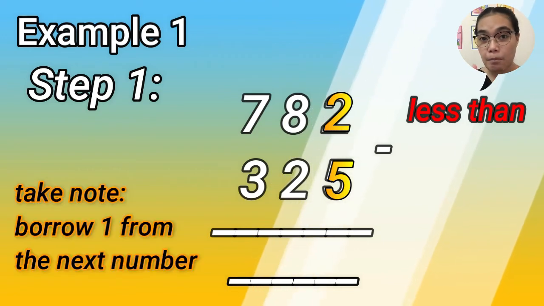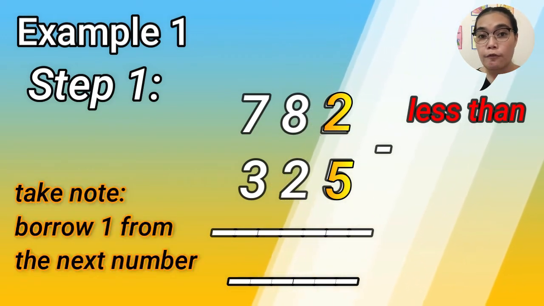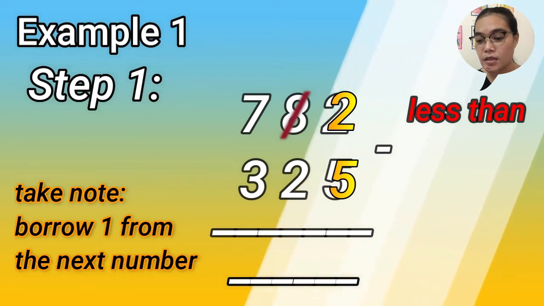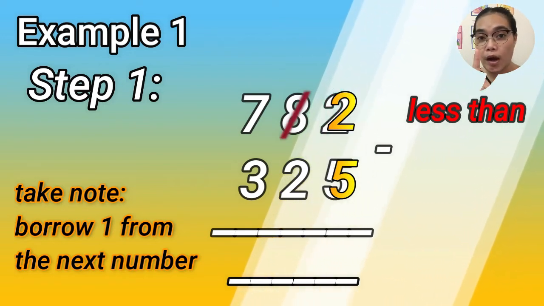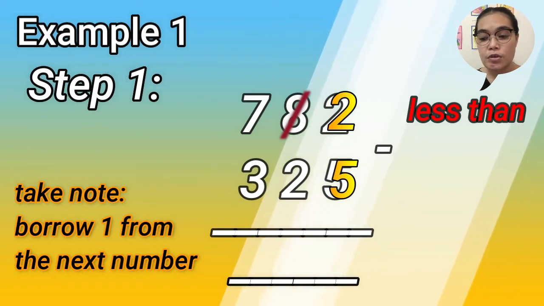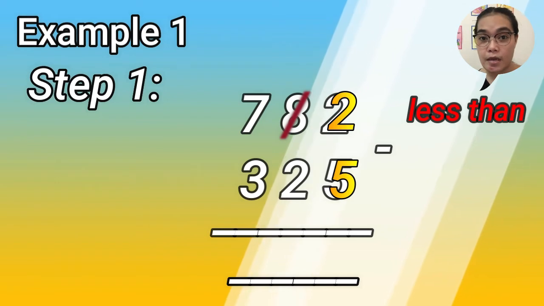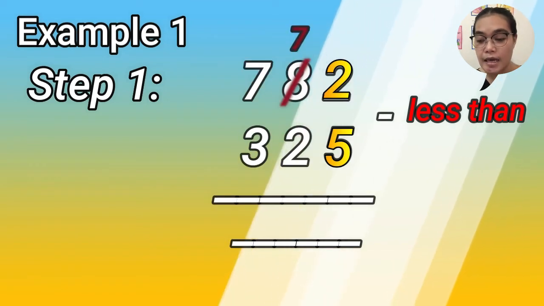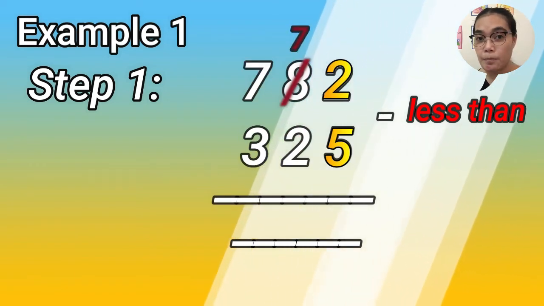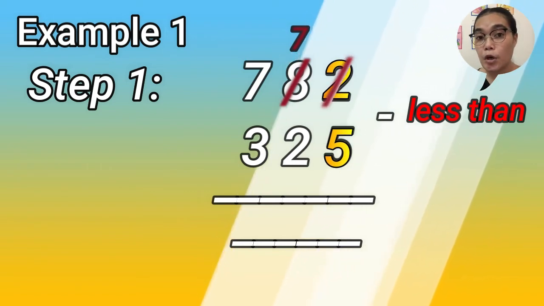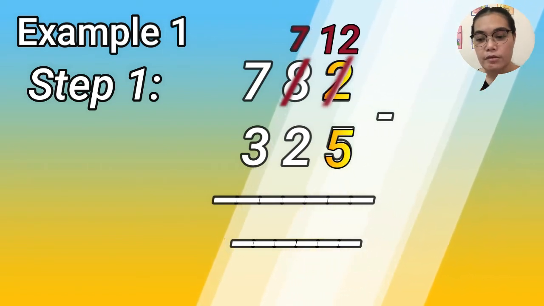What we will do is borrow one from 8. We need to borrow 1 from 8. So this number 8 will become 7, and this number 2 will become 12. Very good.